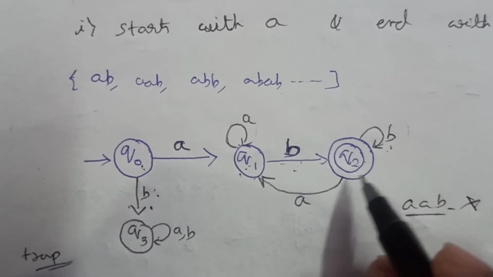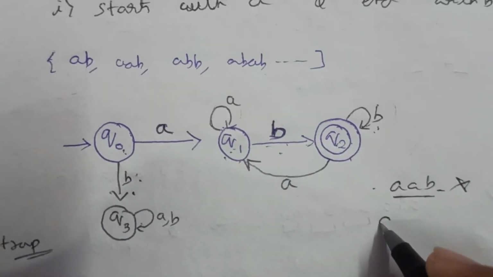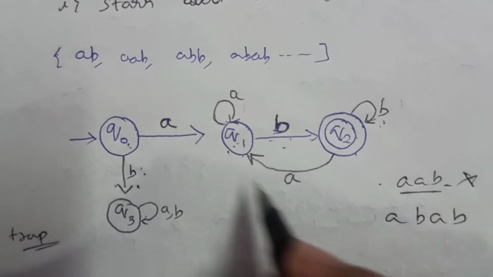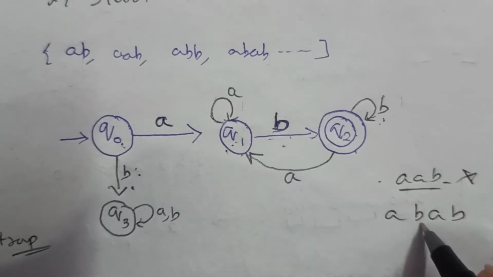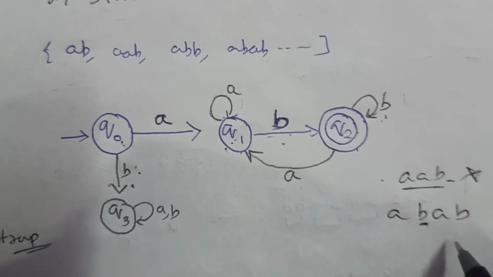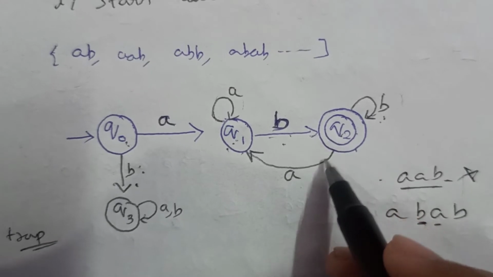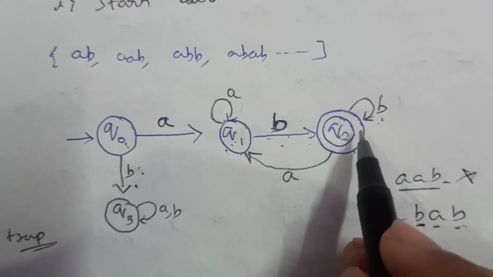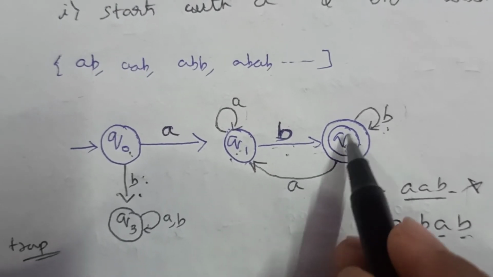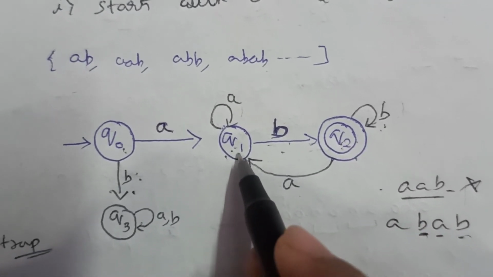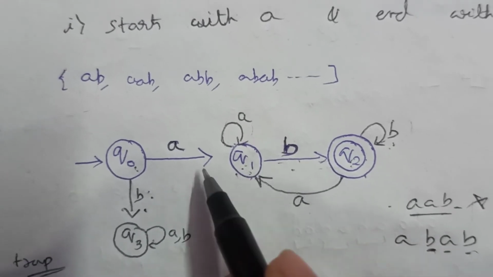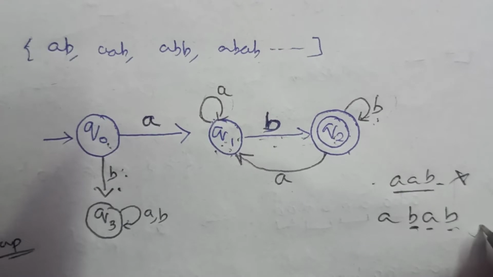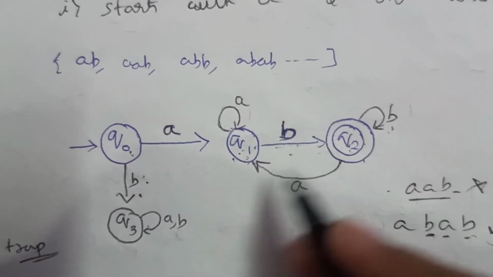And what if A comes? So for a string like AB, it reaches Q2, and now for A again it should reach Q1, and after one B it will again reach Q2. So we will make it like this: if Q2 receives input A, it will go to Q1, and after receiving any number of inputs, if it receives one input B again, it will reach the accepting state. So this will be accepted. So hope you understand this.